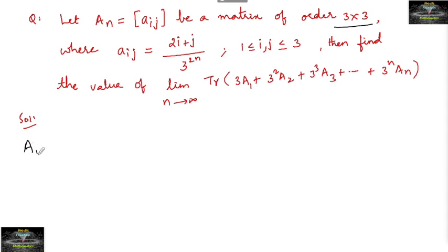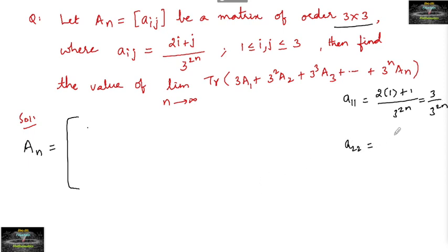Okay, since we are given A_n, let us write the A_n matrix. Since the question is about only the trace, let me write only the elements a11, a22 and a33. So a11 is 2 into 1 plus 1 divided by 3 to the power of 2n, so 2 ones are 2, 2 plus 1 is 3, divided by 3 to the power of 2n. And a22 element, 2 into 2 plus 2 divided by 3 to the power of 2n, 2 twos are 4 plus 2, 6 divided by 3 to the power of 2n.